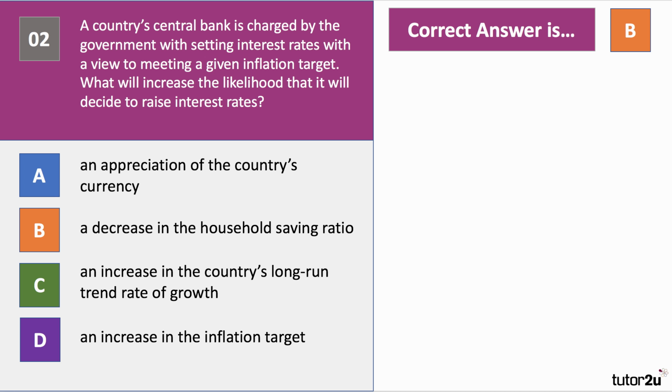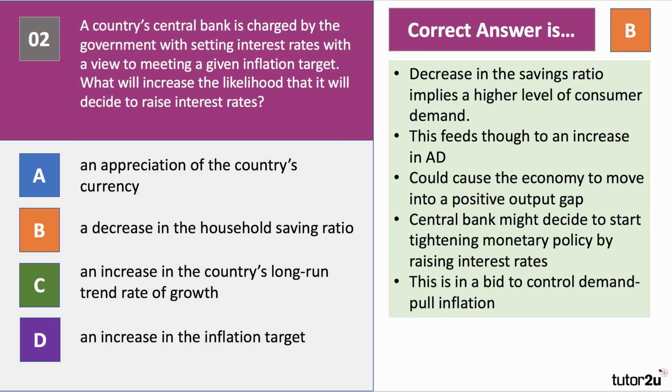It's not A, an appreciation of the currency puts downward pressure on price. Imports become cheaper. A higher trend growth rate mentioned in C would actually allow higher levels of GDP without inflation. Therefore, central bank will be more likely to keep interest rates low. And likewise, an increasing inflation target means they don't have to raise interest rates to meet the target. So it's B, quick chain of reasoning.